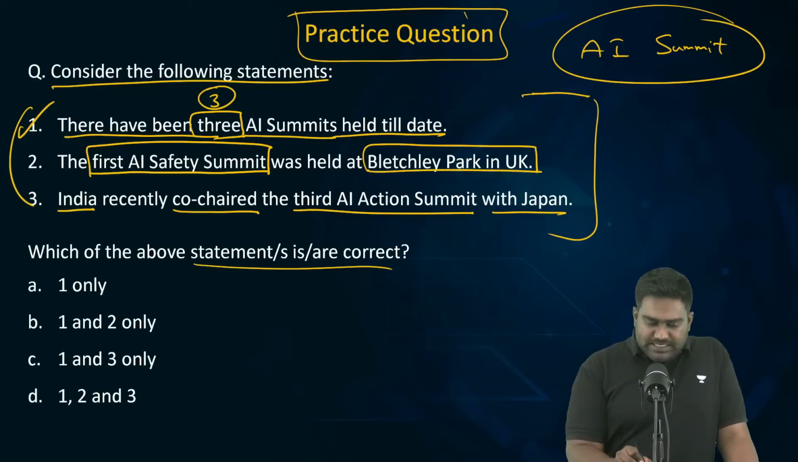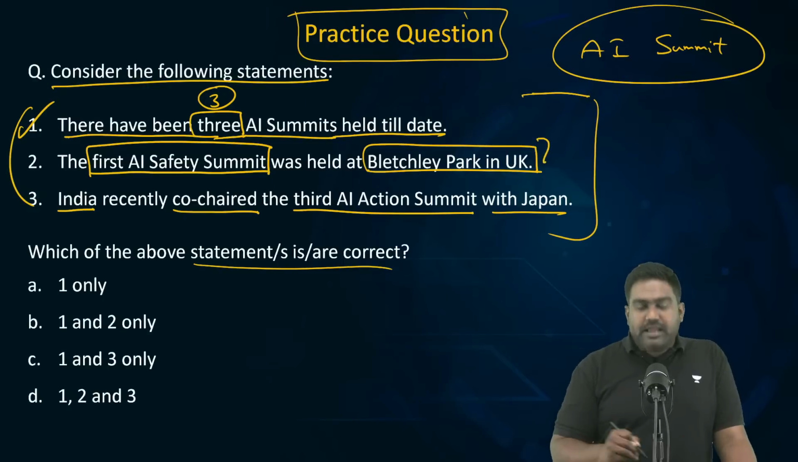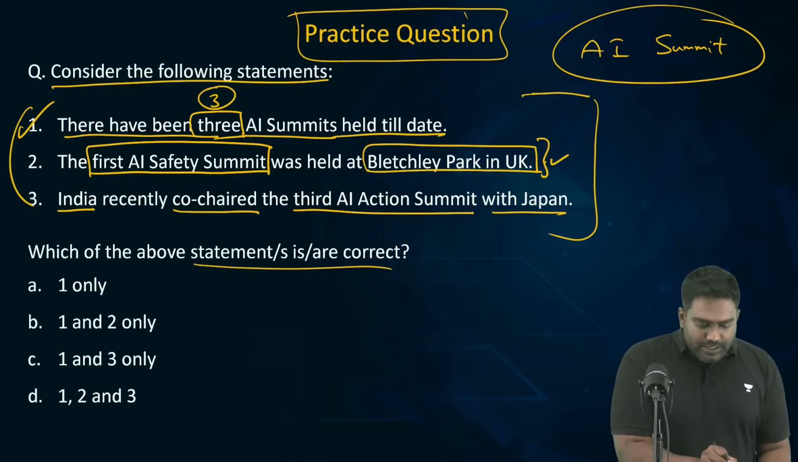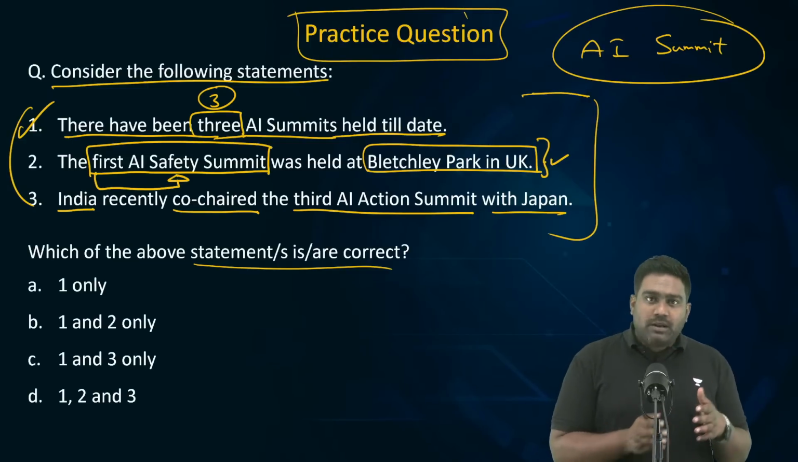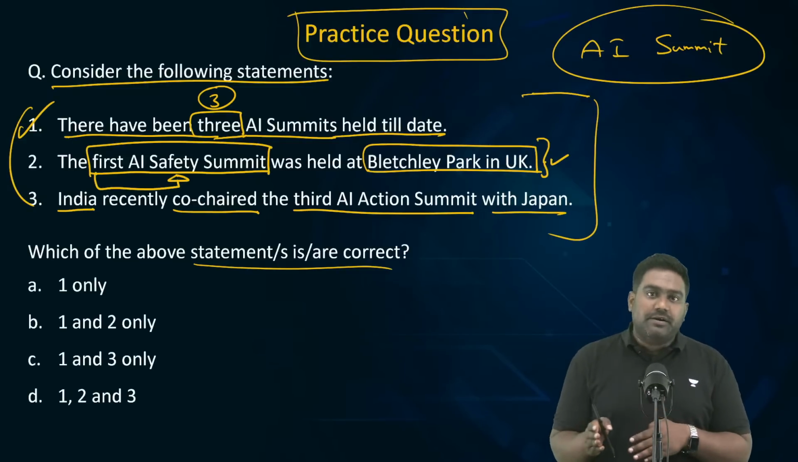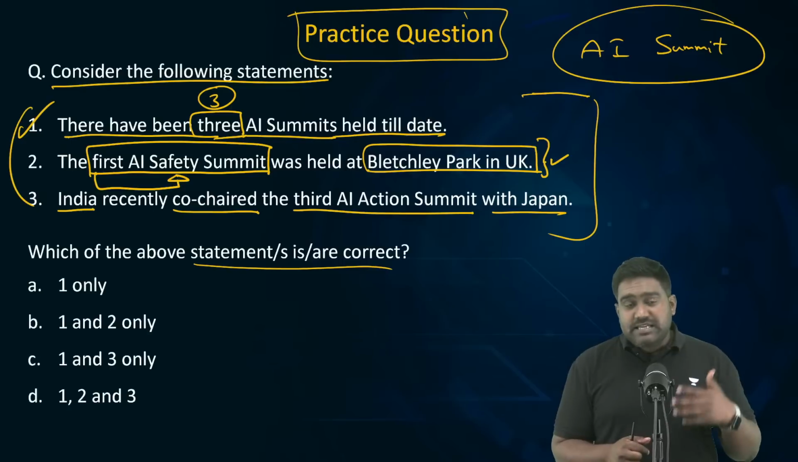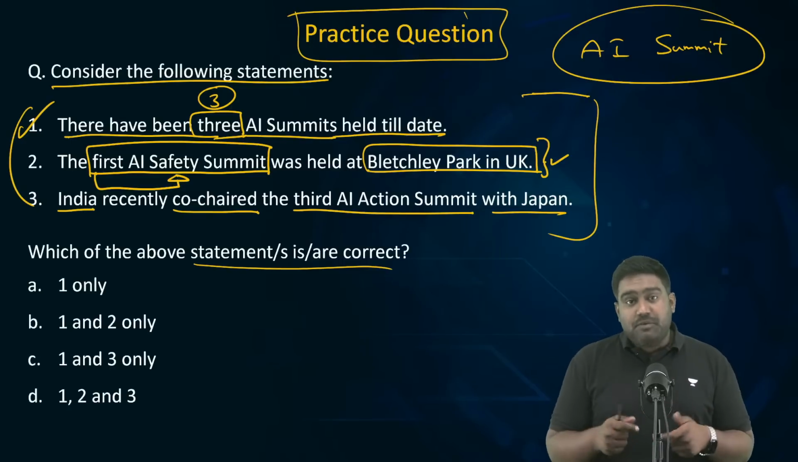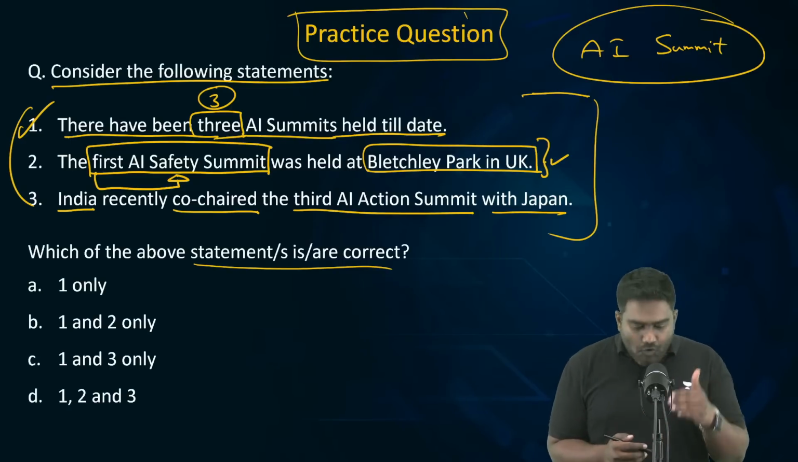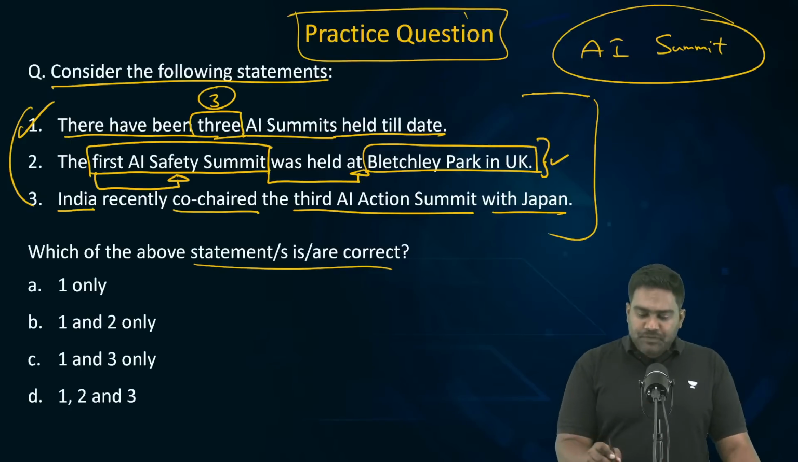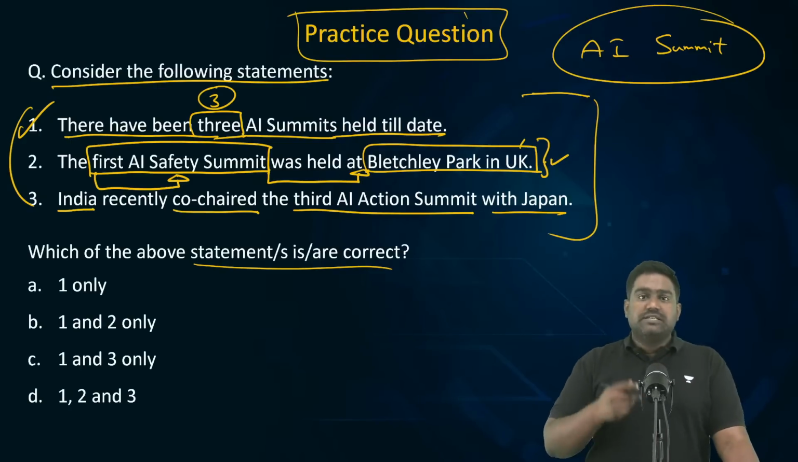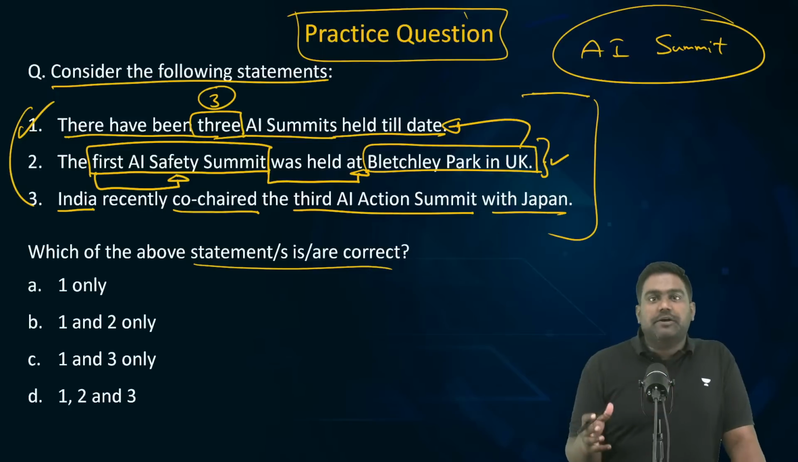The first one was held at Bletchley Park in United Kingdom. It mainly focused on AI safety, how to ensure AI doesn't become dangerous to mankind, how to prevent hazardous AI algorithms from being developed, from being deployed. That was the focus of the Bletchley Park Summit, which was hosted by United Kingdom. It was UK which launched this initiative called AI Summit.